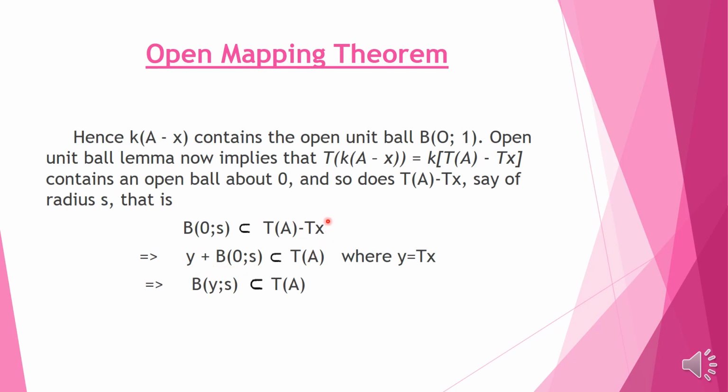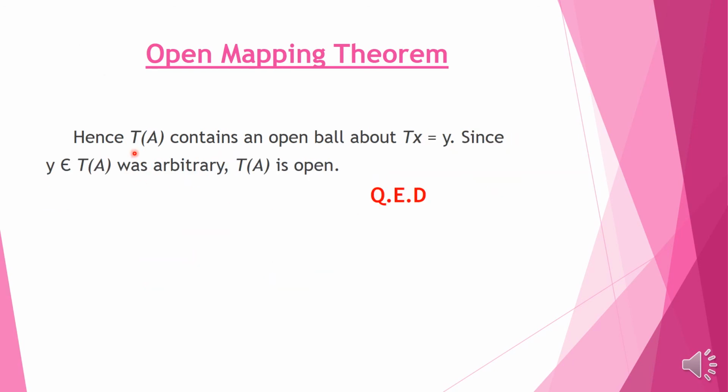T of x is equal to y, and y plus this ball is contained in T of A. By the translation property of the open ball, y plus the ball of radius s centered at 0 is equal to the ball centered at y and of the same radius. This is contained in T of A. Hence T of A contains an open ball about y.